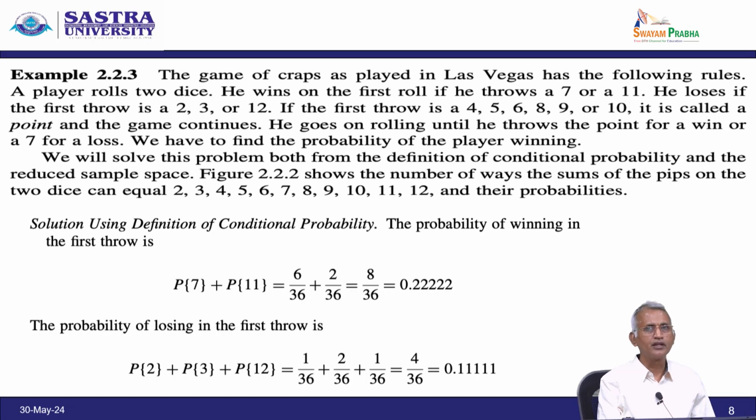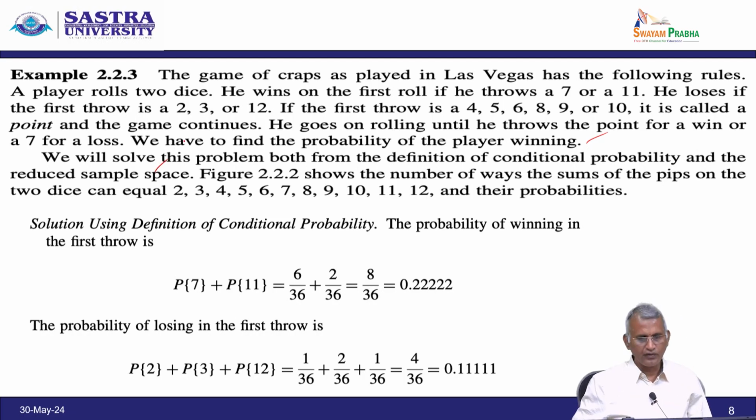If the first throw is 4, 5, 6, 8, 9 or 10, it is called a point and the game continues. He goes on rolling until he throws the point for a win or 7 for a loss. So, we have to find the probability of the player winning. We will solve this problem both from the definition of conditional probability and the reduced sample space.